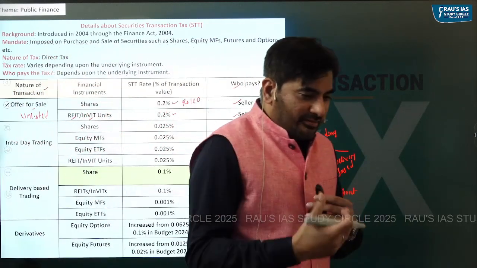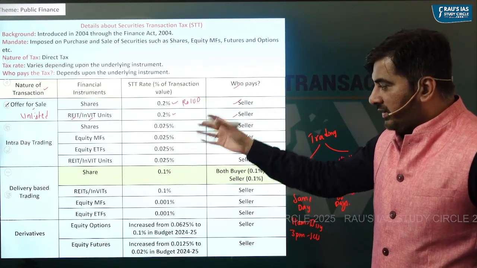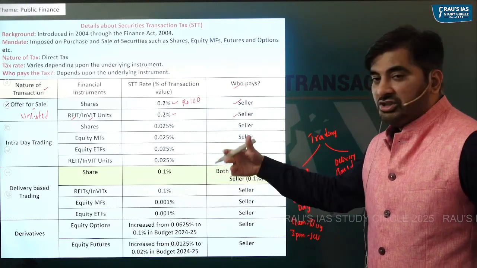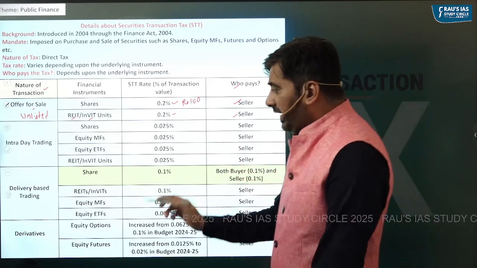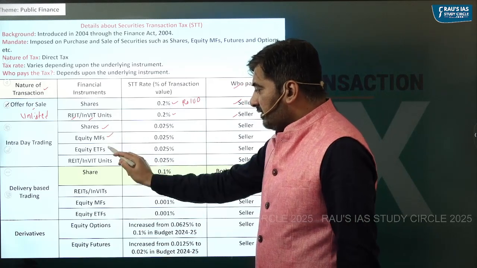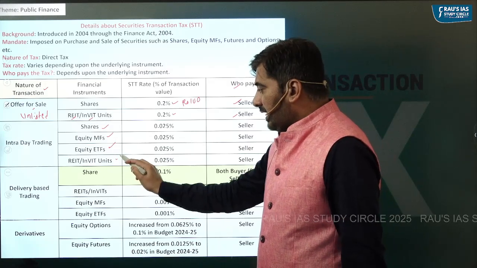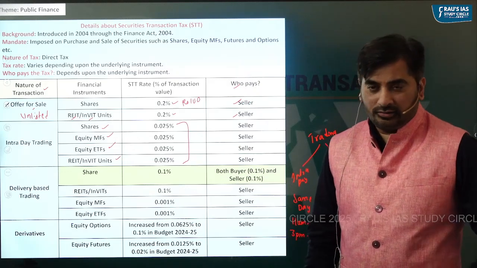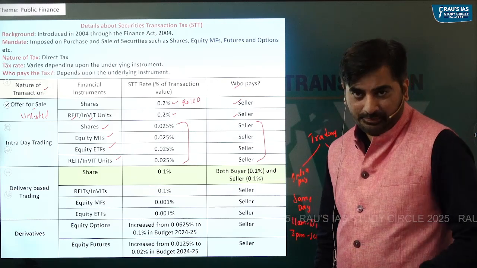So based upon whether it is intraday trading or delivery based trading, the tax rates will change accordingly. For example, for intraday trading, for shares, equity mutual funds, equity exchange traded funds, which we covered in the last class, and REIT, InvIT units, the tax rate is 0.025%, and each of this is paid by the seller.